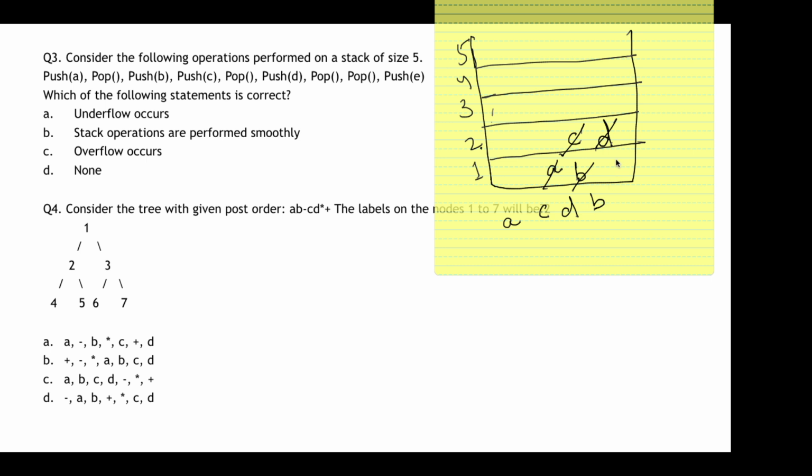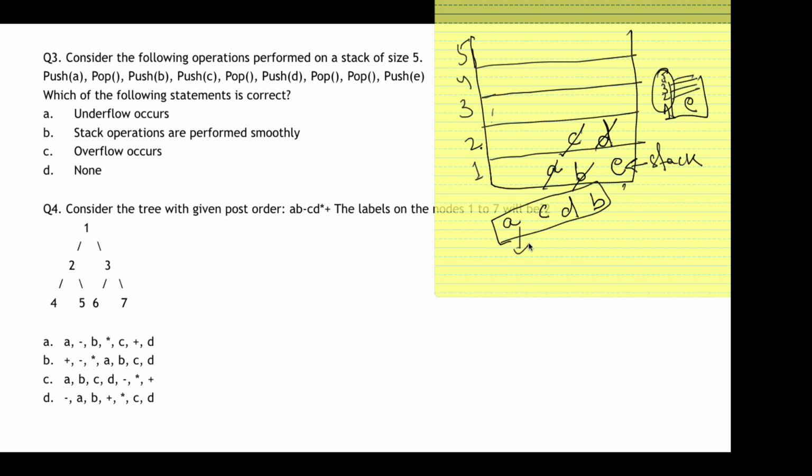And lastly it says push E. So E will be inserted. Now my stack only has the value E. Okay, there is nothing else in the stack. It just has E, and all other spaces are left blank. Okay, E is there in first position, second, third, fourth and fifth are left empty. Okay, so this is my sequence of pops. These elements will be popped out.